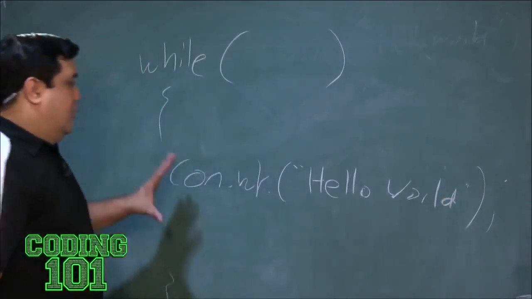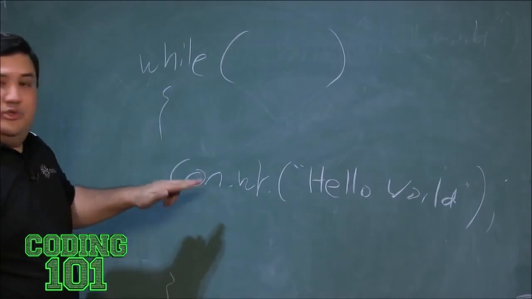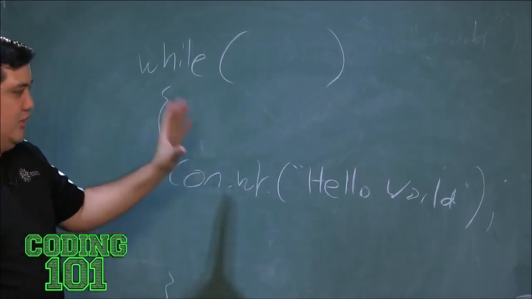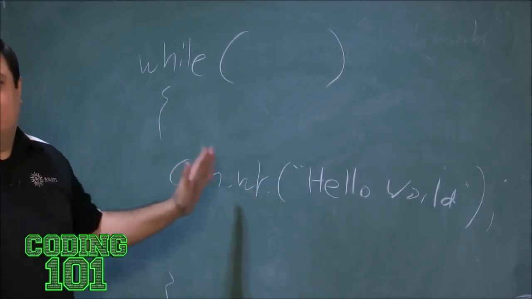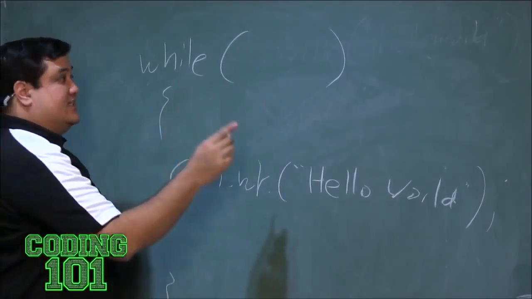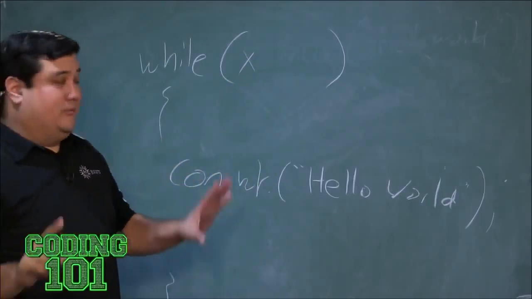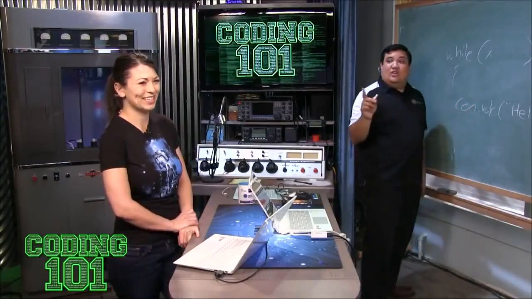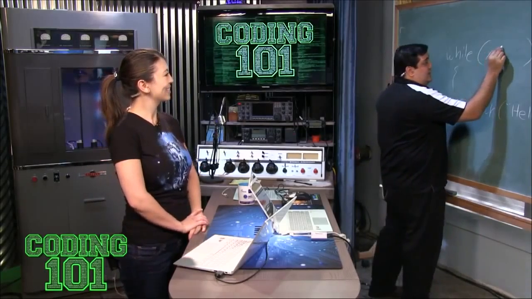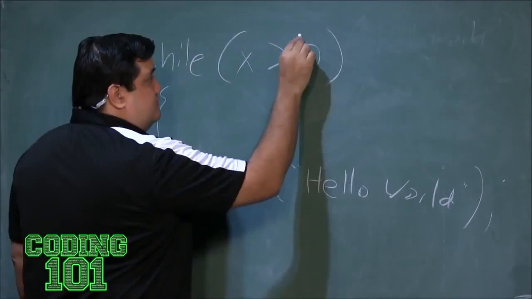What I've just told this to do is, as long as this is true, continue to do this piece of code. Console write hello world, console write hello world. The problem is I have to tell it what kind of condition needs to be met. In this case, I'm going to say X. And I know people get ticked off when I use X, but I'm going to use X. I'm going to say as long as X is greater than 0.